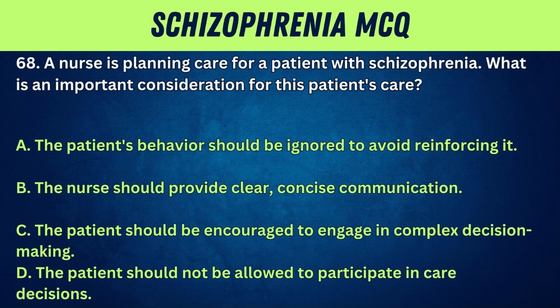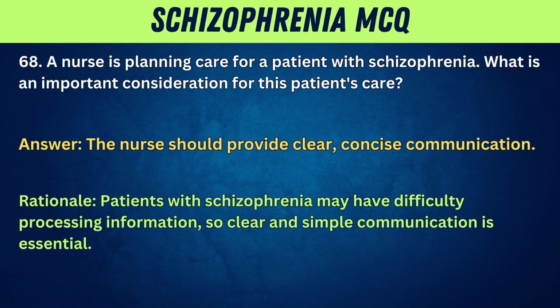The patient should be encouraged to engage in complex decision-making. D. The patient should not be allowed to participate in care decisions. Answer. The nurse should provide clear, concise communication. Rationale. Patients with schizophrenia may have difficulty processing information, so clear and simple communication is essential.